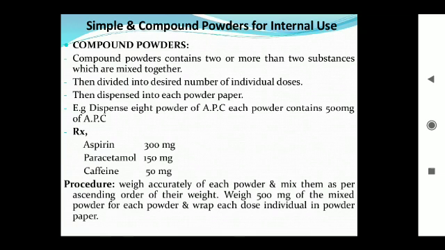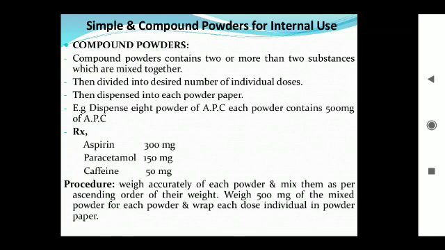Compound powder: a compound powder contains two or more substances which are mixed together. It can be divided into the desired number of individual doses. These can be dispensed as individual powders. Example: dispense 8 powders of APC. Each powder contains 500 mg of APC. APC means aspirin, paracetamol and caffeine.